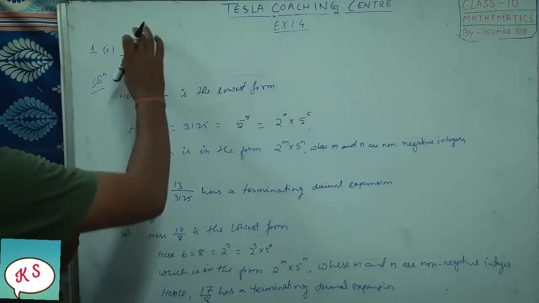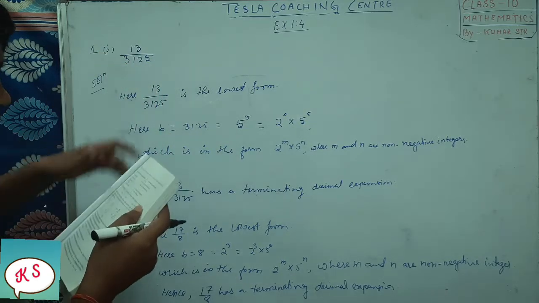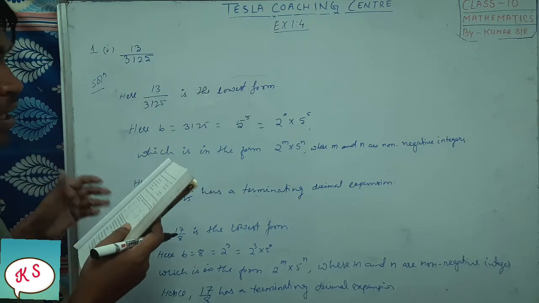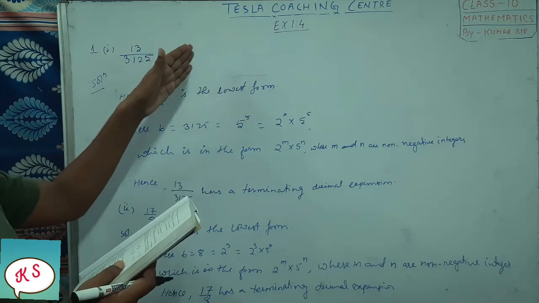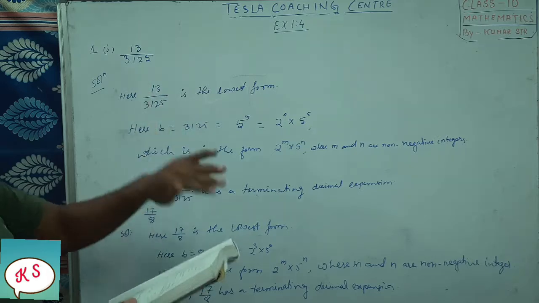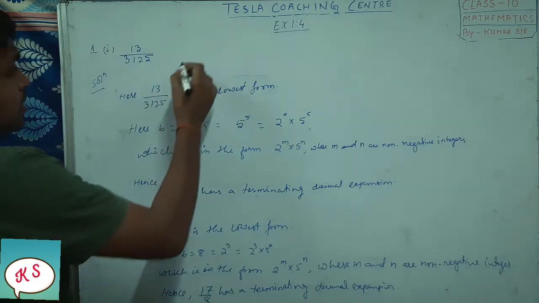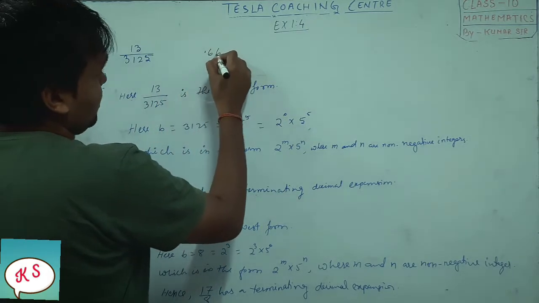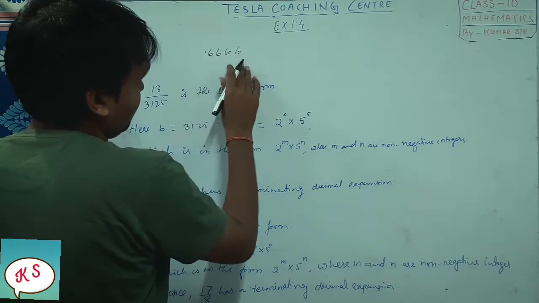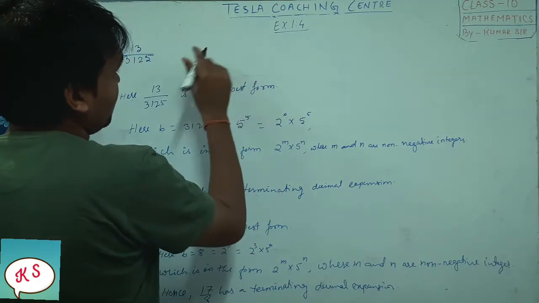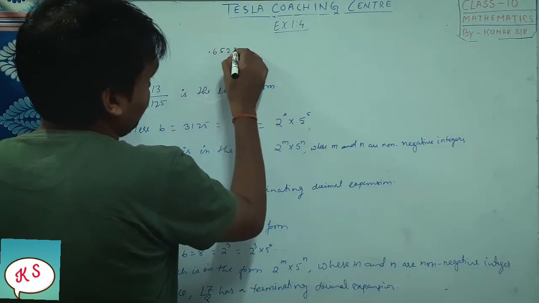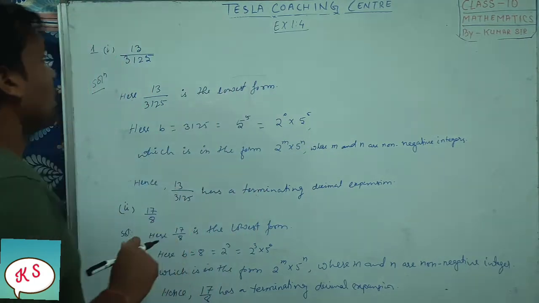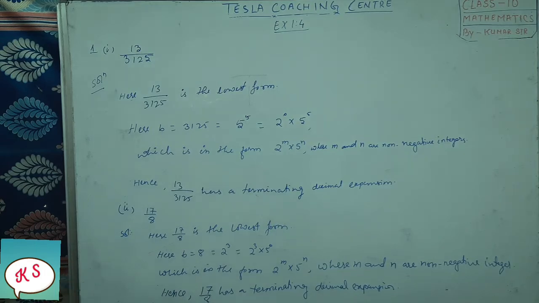We should tell whether these particular rational numbers, or fractions, will have non-terminating decimal expansions, meaning the decimal number will be non-terminating or terminating. Non-terminating means here 6 6 6 6 6, it goes on repeating, so this is non-terminating. Terminating means it will be 6 5 2 3 like that. Okay, got it? So here it is given 13/3125.